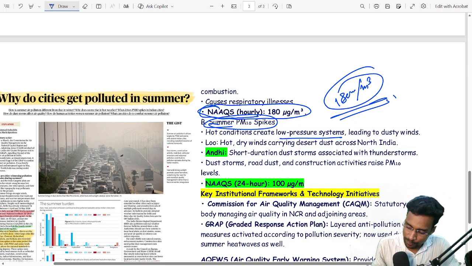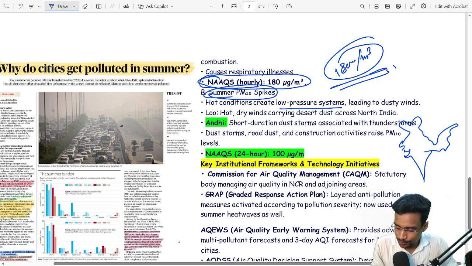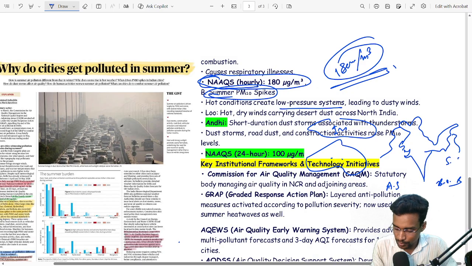Now comes how PM10 and dust storms can contribute to more creation of PM10. That is the Indian subcontinent. Here is Pakistan, here Bangladesh, Southeast Asia, and here is the Bay of Bengal. Here is the Arabian Sea, and up to here is Iran, and Gulf countries are also present here.